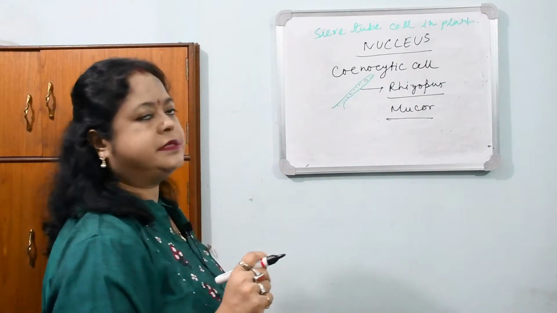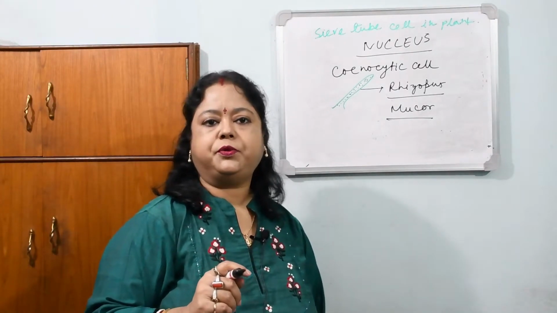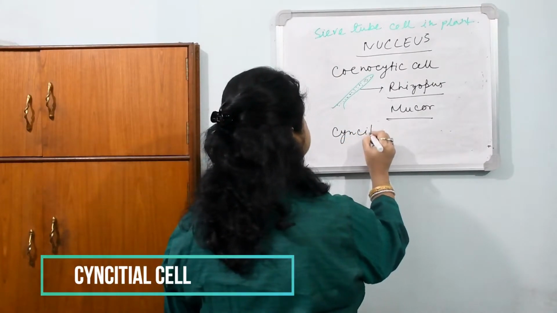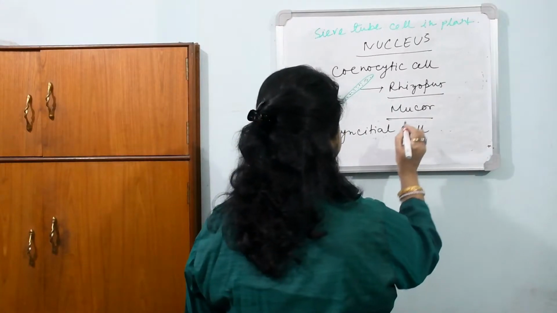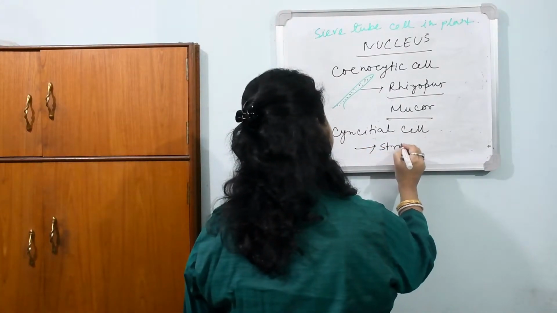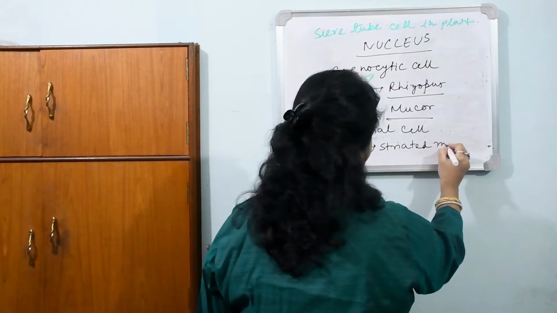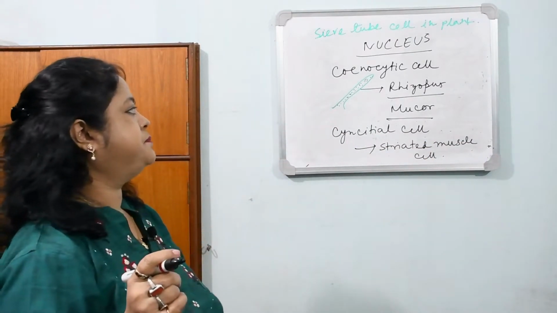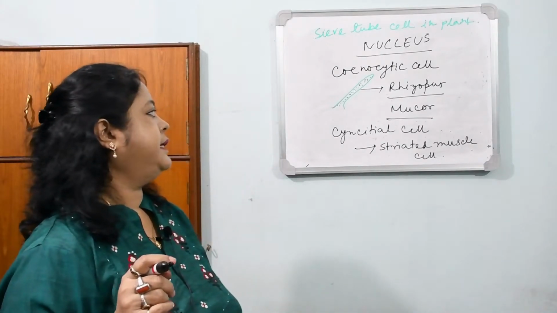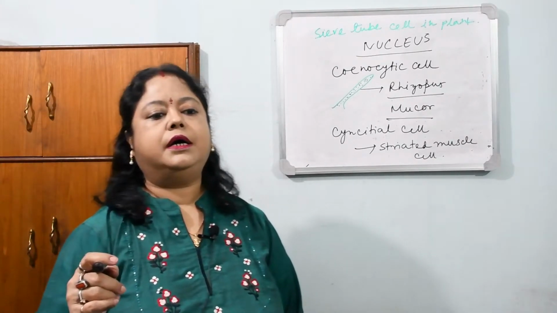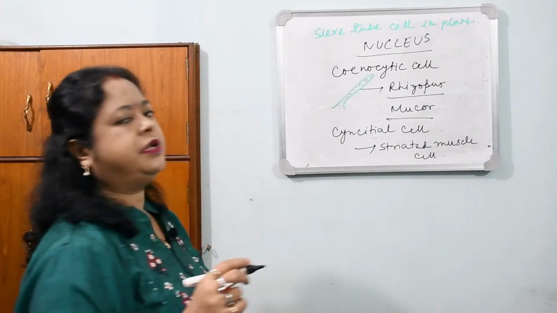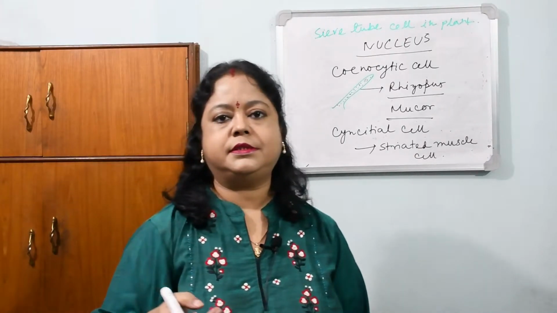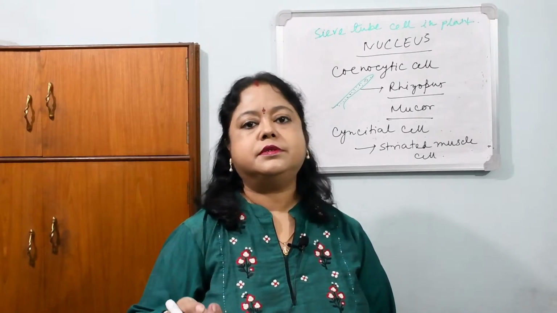Now, in case of animal cells also, some cells possess multiple nuclei without any separation. That is known as syncytial cell. We can get it in striated muscle, in our striated muscle. So, multiple nuclei are present in case of coenocytic cell of plants and in case of syncytial cell of animals. Other than that, in some fungi, dikaryotic cells are found also which contain two nuclei. In other cases, that is the normal case, the single cell possesses a single nucleus.